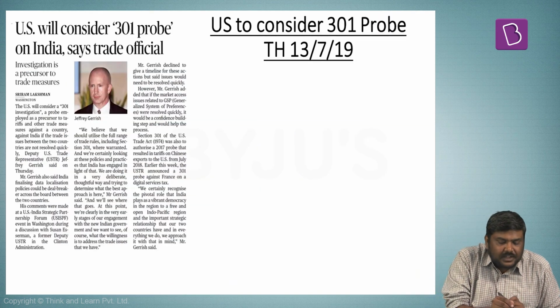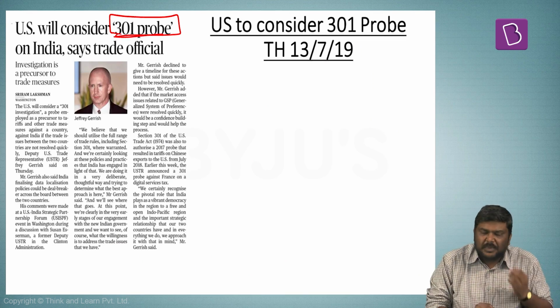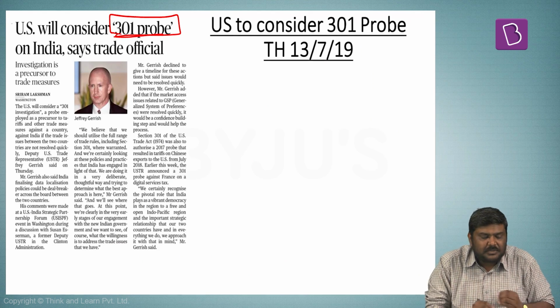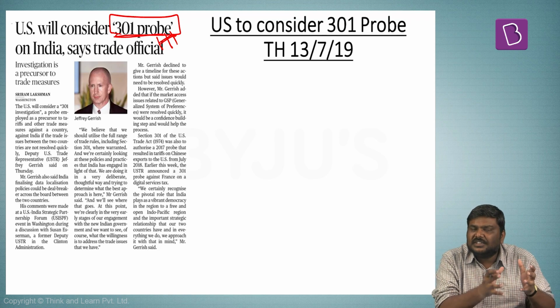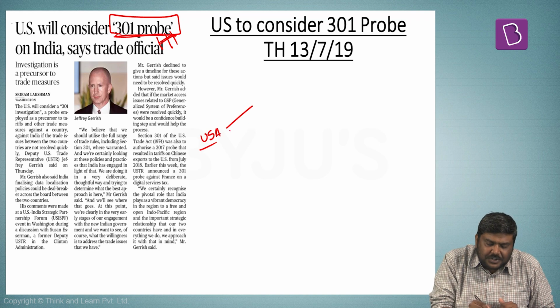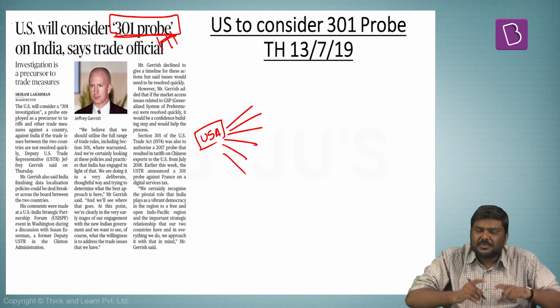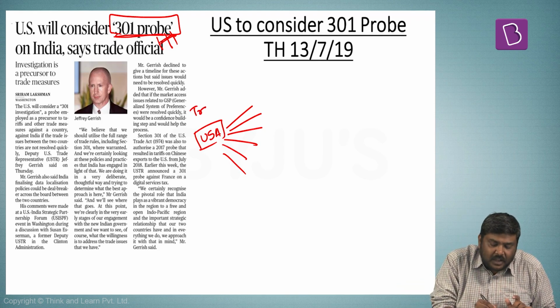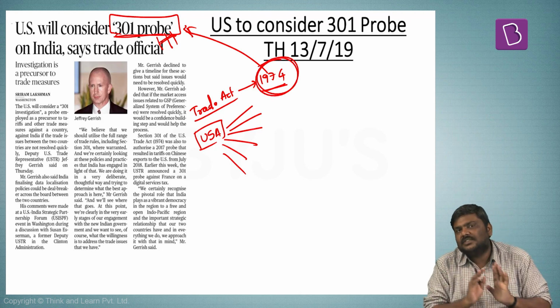The next article is related to a very simple concept of 301 or Section 301 probe. Now please be very careful. Next year in the UPSC prelims, he might simply throw in this term and ask in which context this term was there in the discussion. Basically, USA will conduct trade with multiple trade partners, and one of the acts which has been imposed by the government of USA is the Trade Act of 1974. And this concept of a 301 probe originates from this 1974 act itself.